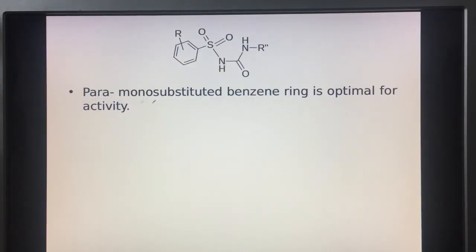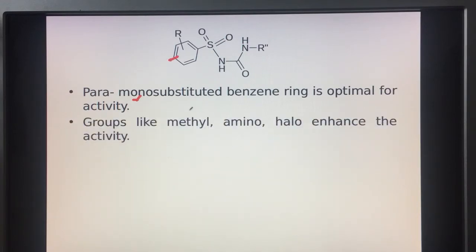Now, the brief SAR of this class of drugs: a para monosubstituted benzene ring is optimal for the activity. Groups like methyl, amino, and halogen at this position enhance the activity of the sulfonylureas.